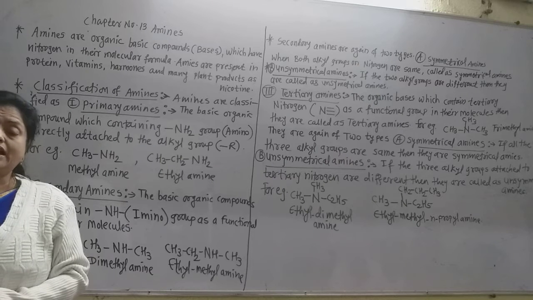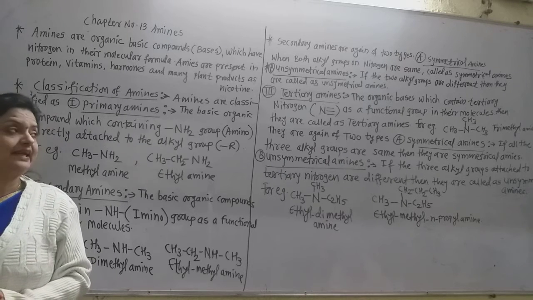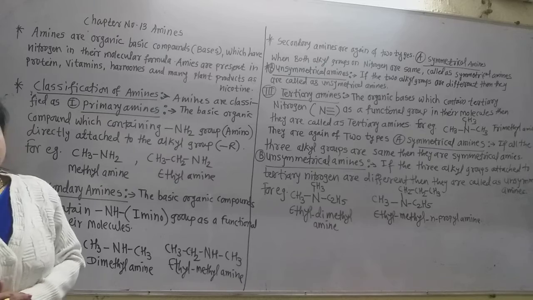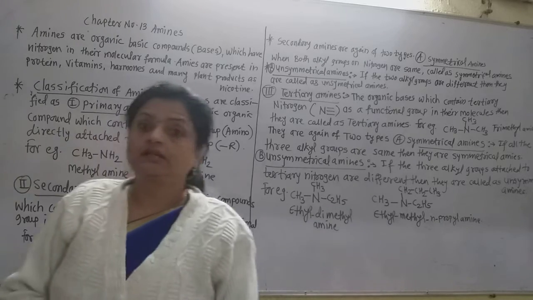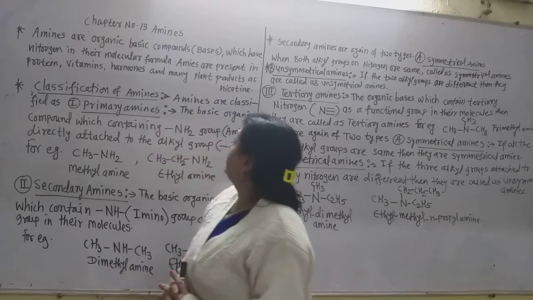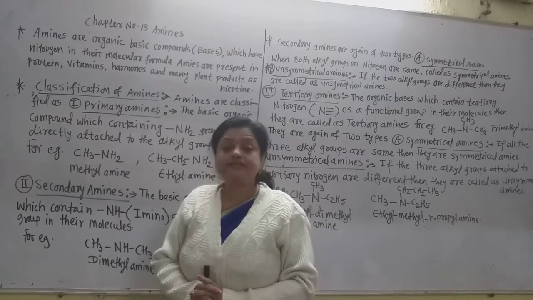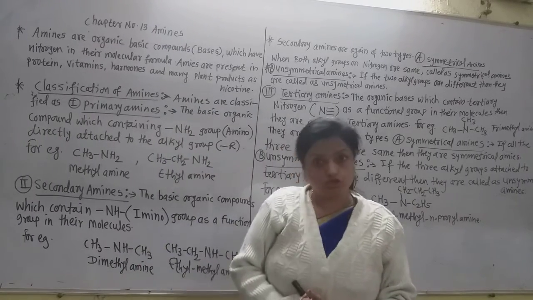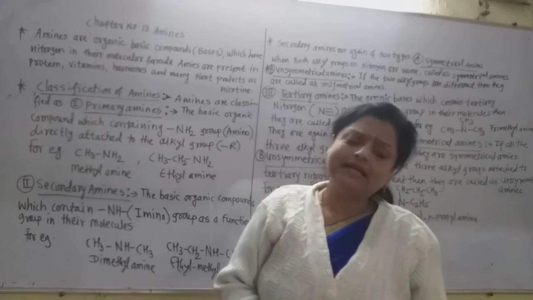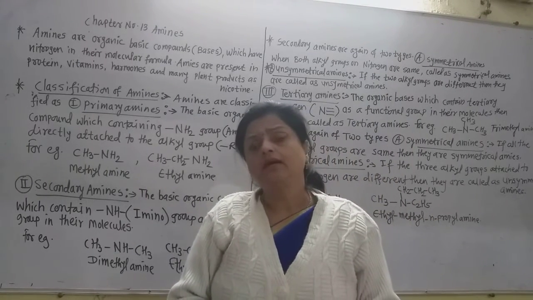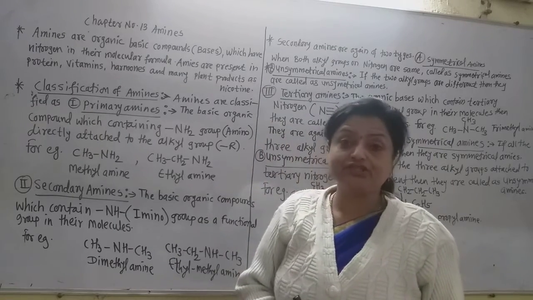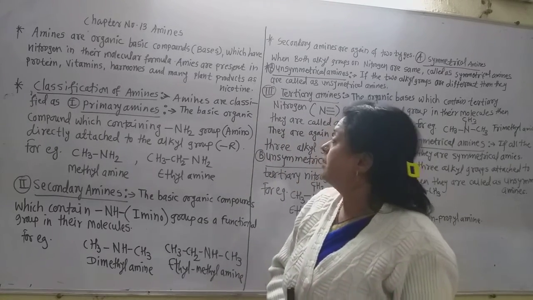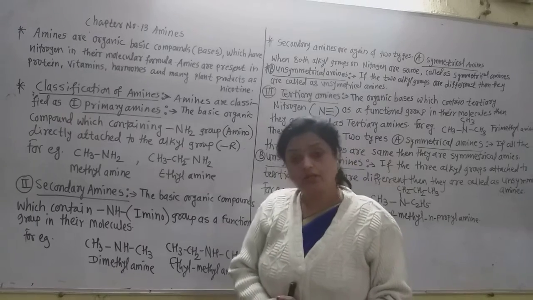Now, amines are found in many natural compounds such as proteins, hormones, vitamins, and many plant products such as nicotine also. In enzymes also there are nitrogenous compounds. These amines are present. So how can we define amines?